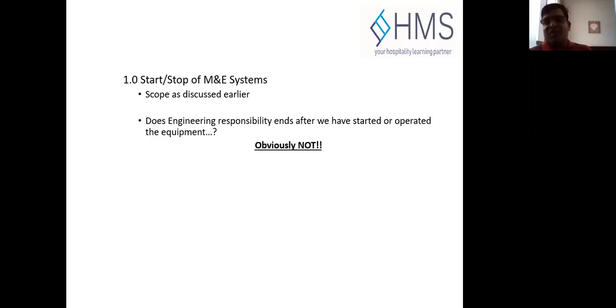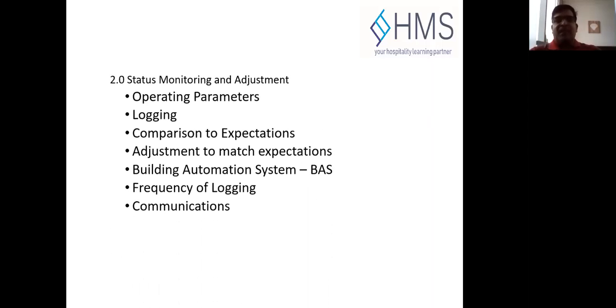No, it doesn't stop there, because once we operate any system, the equipment has to be monitored continuously. As we mentioned before, we need to take the operation parameters and do the logging based on the manufacturer's guidelines and our SOPs and standards. Once you start one system, the team has to start logging the parameters and compare them to the expected results. If the results are not achieved, then we need to make adjustments to match our expectations.